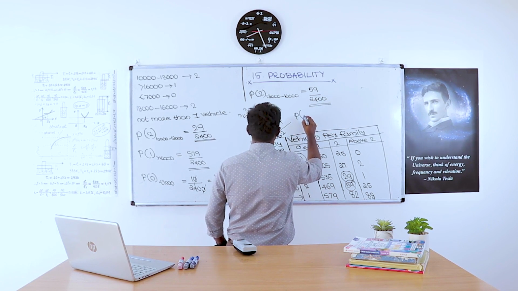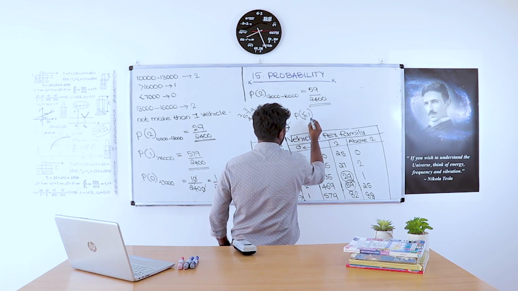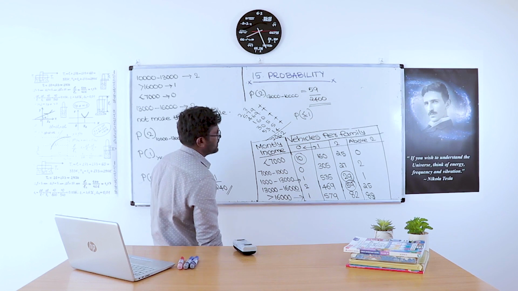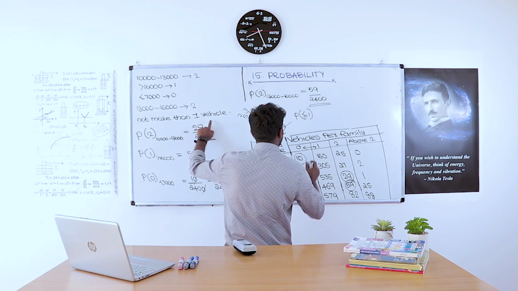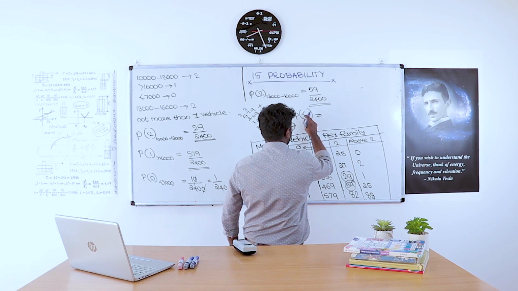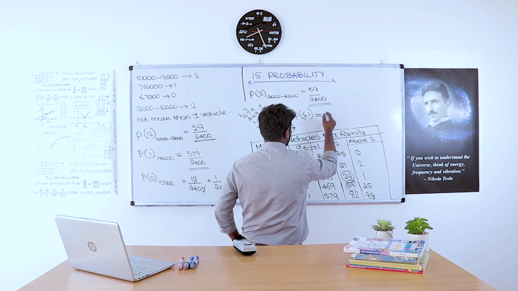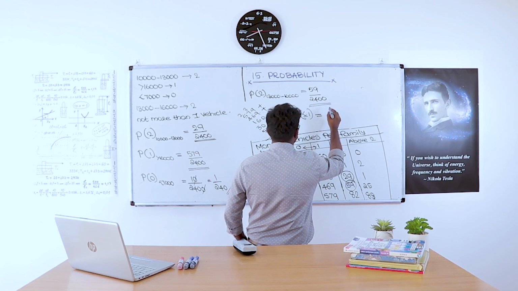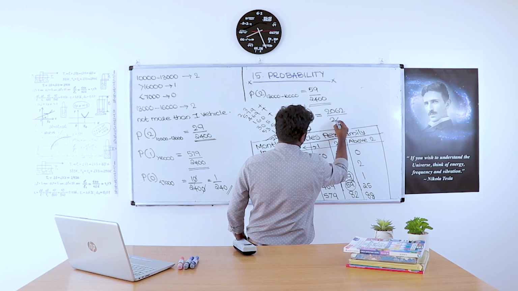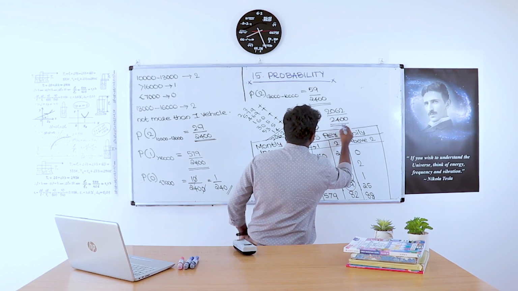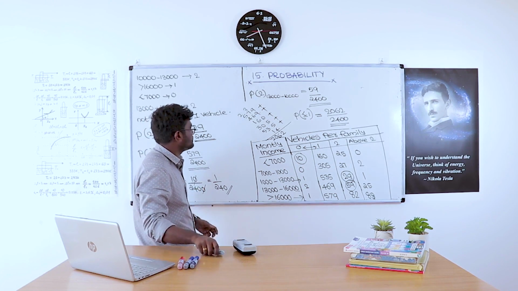P of X less than or equal to 1. That means at least one vehicle. How many families owned at least one vehicle? Not more than one vehicle means at least one vehicle. That is P of X less than or equal to 1. That is equal to 2062 divided by 2004. So this is the answer to the given questions.